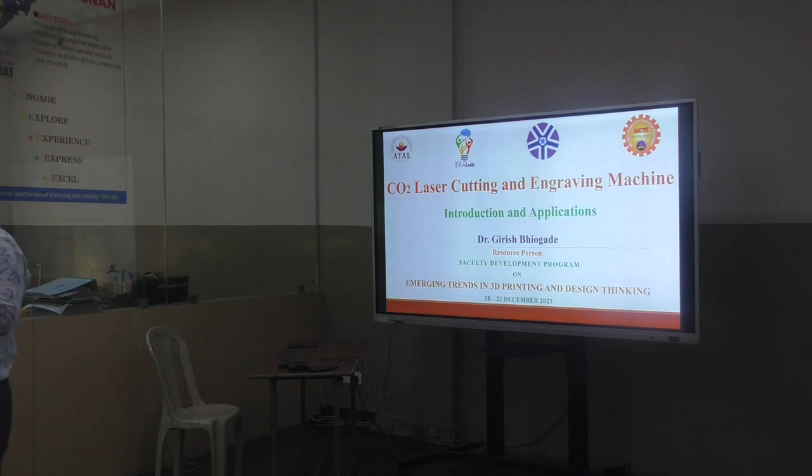Apart from gases, you also have solid state. Solid, yes. Like YAG, yttrium, that can be used for the treatment of cancer or something like that. Yes, there are also others which can be used. But those are very specific. They are at the solid state level. We are talking about gas lasers. So knowledge of physics is required if you wanted to prepare the machine. And if you wanted to go to the operation, how it works, that is important.